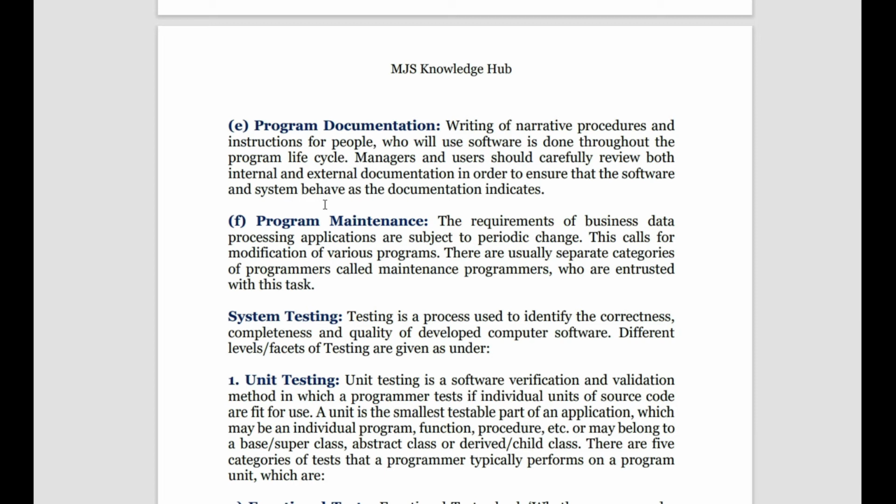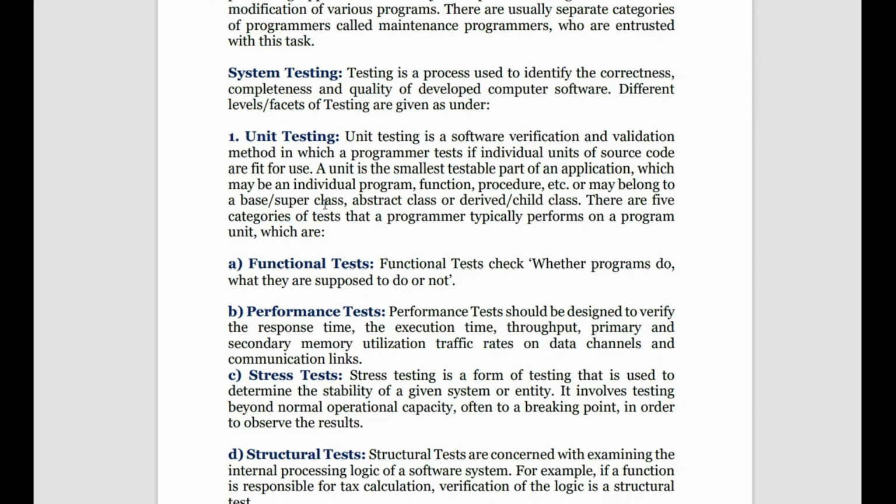Then comes the next stage, system testing. Once we design the system and develop it, we test it. In testing, we have different processes. But why do we do the test? We do the test to know if the system is working correctly, if it's totally complete, and if it is following the quality aspects or not.